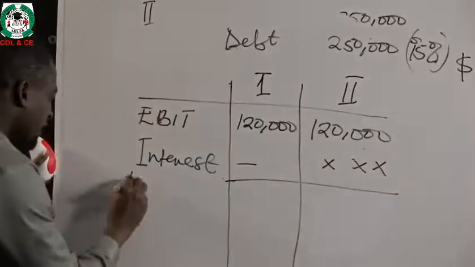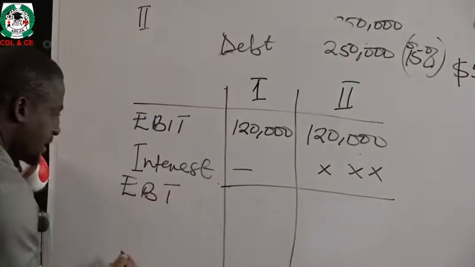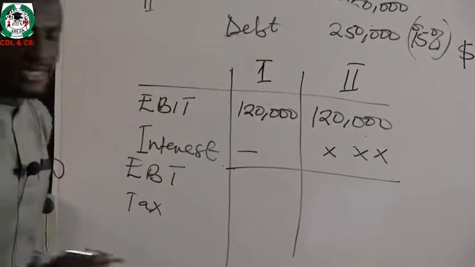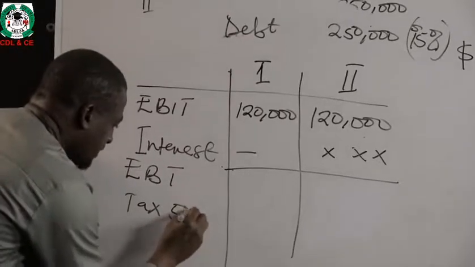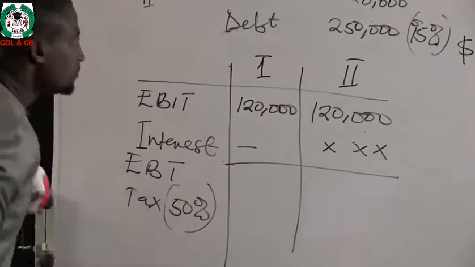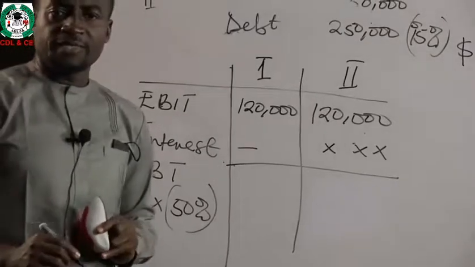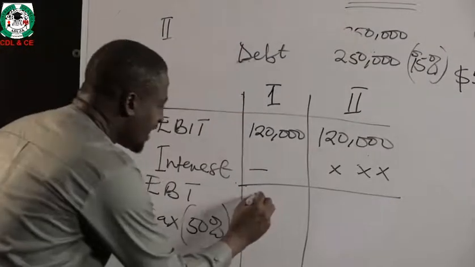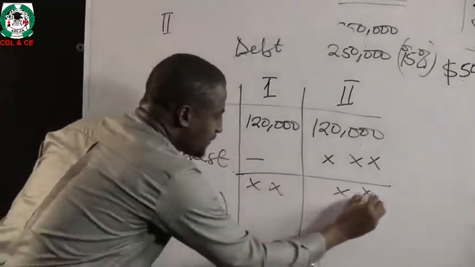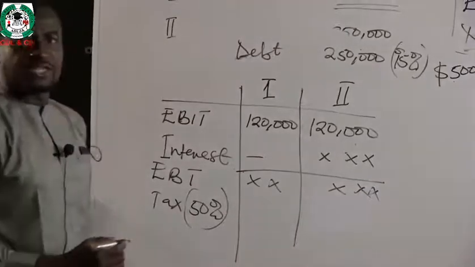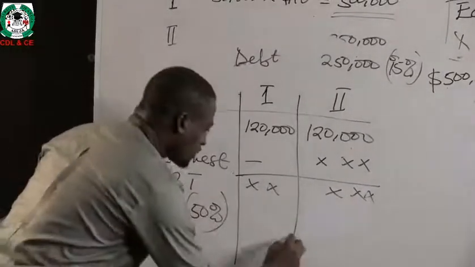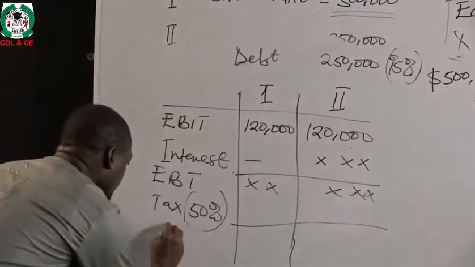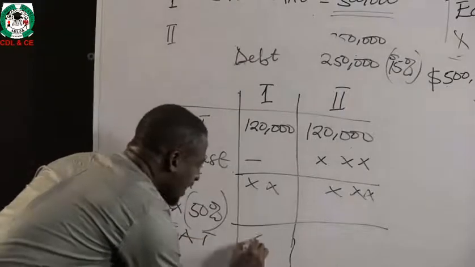That will now give us earnings before tax. And organizations are faced with corporate tax, which we are told is 50%. That 50% corporate tax will be charged on whatever the earnings are before taxation. 50% of it will give us the tax amount. And then at the end of the day, what you will have is what we call earnings after tax.